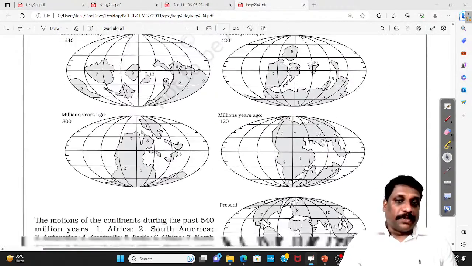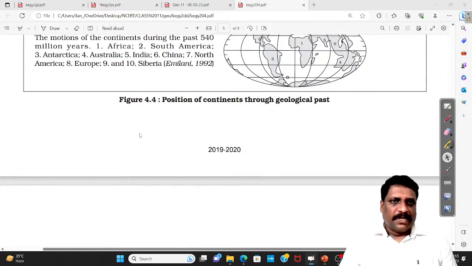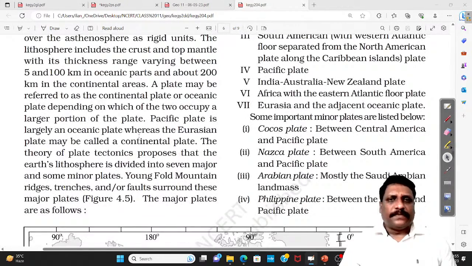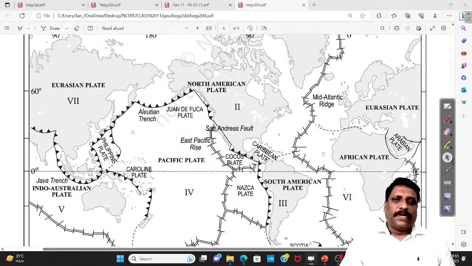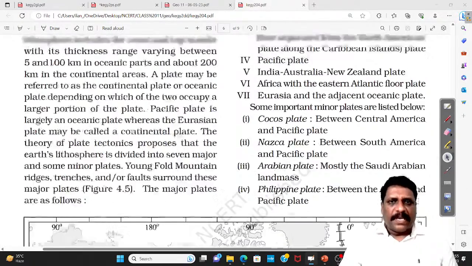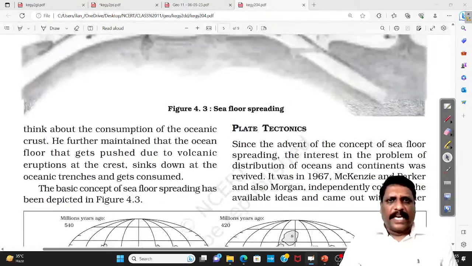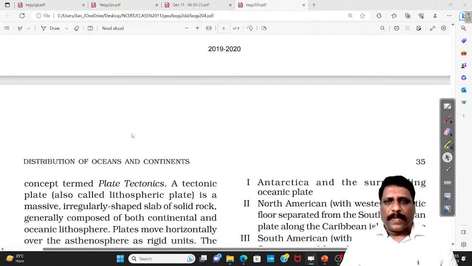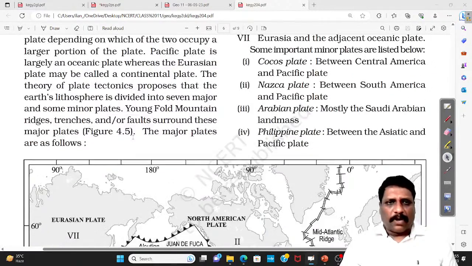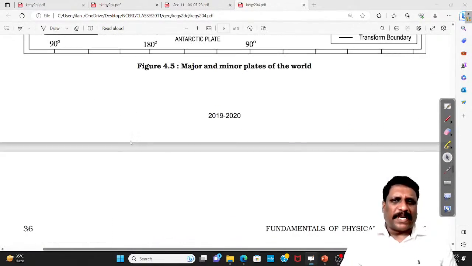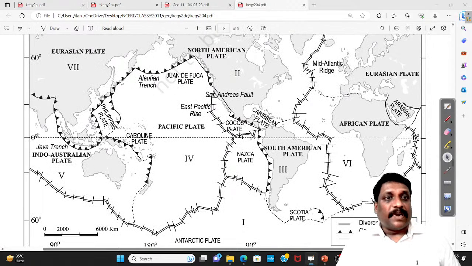According to plate tectonic theory, the entire lithosphere, my dear friends, is divided into different plates: at least 7 major plates and nearly 20 minor plates. The minor plates are not given individually, but approximately 20 minor plates I can take. What are the 7 major plates?